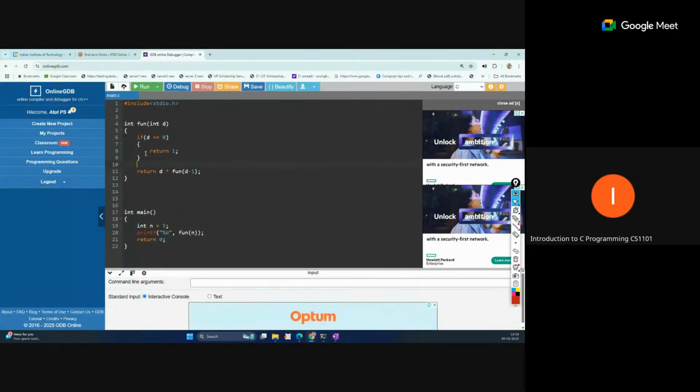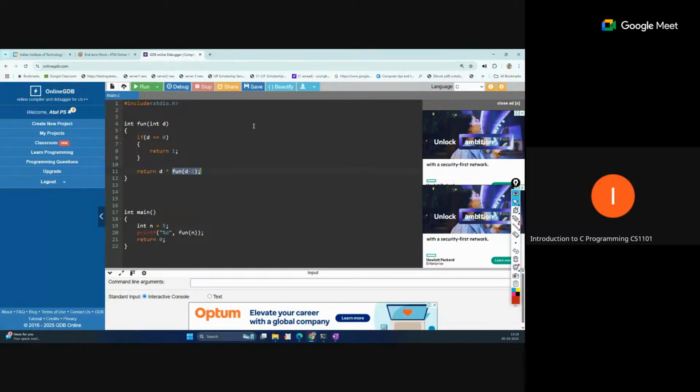So what is happening now? You can see we are passing 5. Now 5 will come in here. 5 is not matched with 0, so this part will not be executed. And this return d into, so d equal to 5, 5 multiplication. Now this is a new function call. So first this new function will be performed, and only then will the return happen. This is just like an expression, but some of the expression is not completely solved.